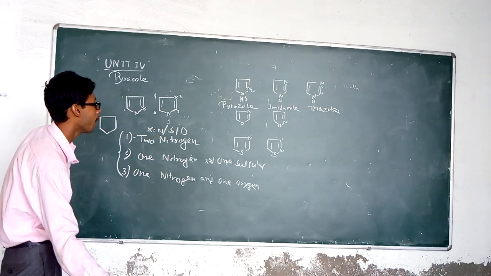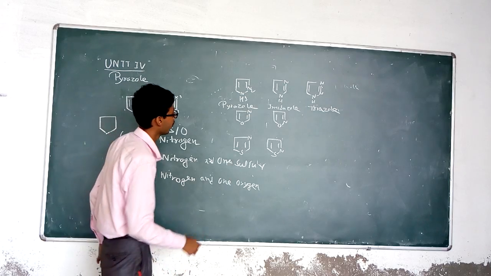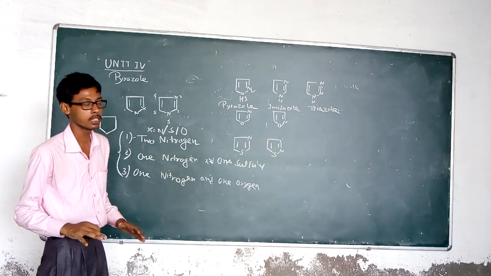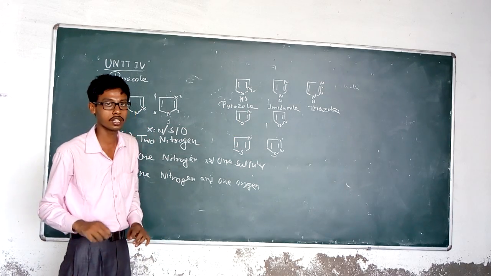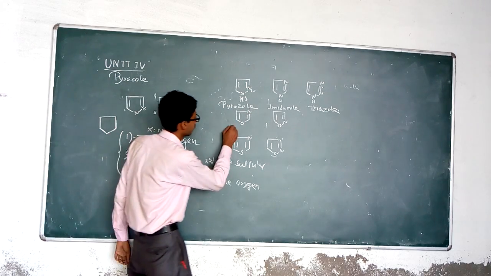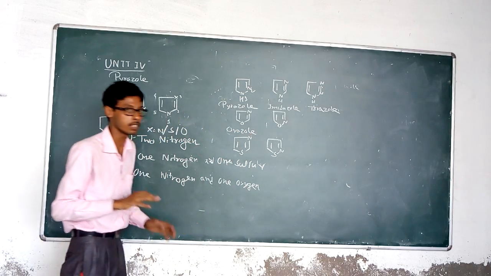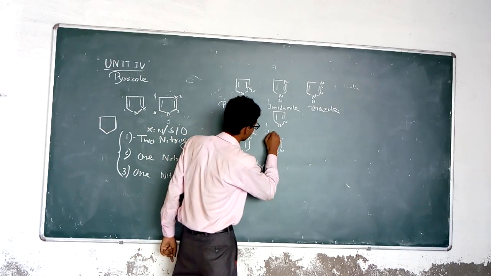When 1 nitrogen and 1 oxygen are present, this azole series is known as the oxazole series. When the oxygen and nitrogen are situated at the 1 and 3 positions, it is known as oxazole, and when they are situated at the 1 and 2 positions, it is known as isoxazole.